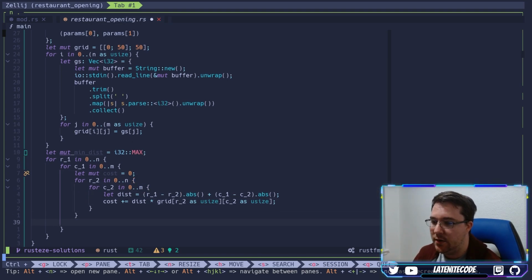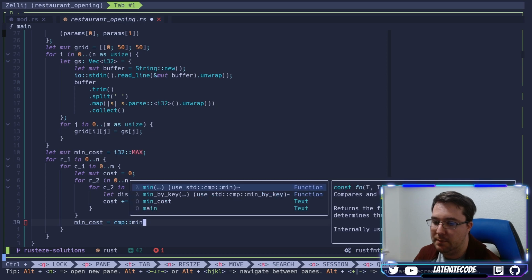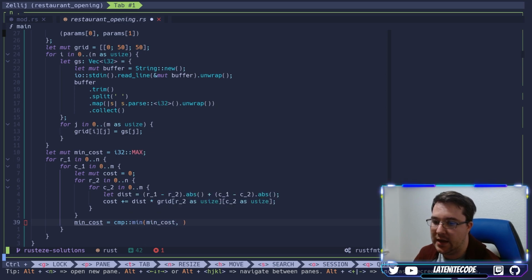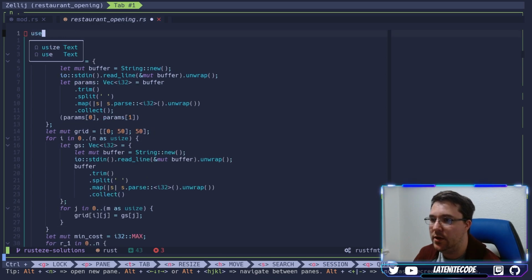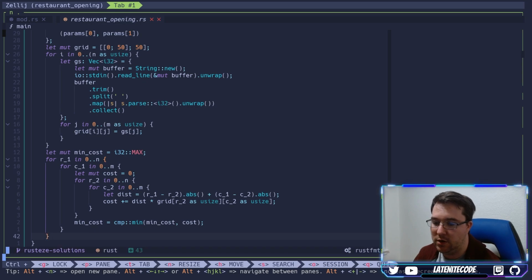And then down here, I can just say min. This should have been min cost, not min distance. So let's go up real quick and change it to min cost, there we go. And we just want this to be equal to the cmp min of min cost and cost. We don't currently have cmp, so we're going to grab it with use std cmp. Now we can go back to the bottom and we're looking pretty good there.